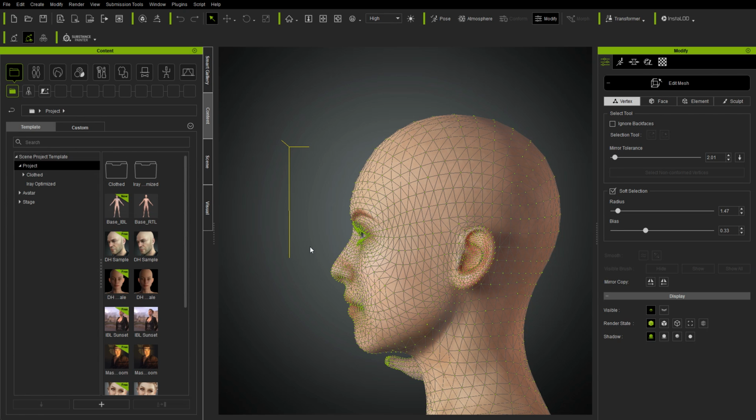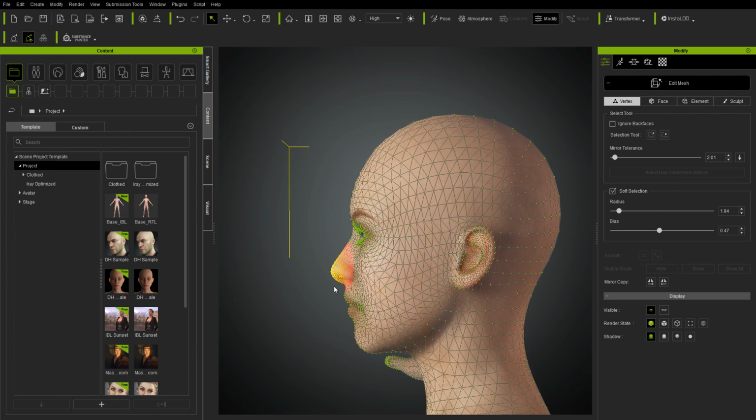So now I'm just going to go ahead and drag a selection over the tip of the nose, and you'll see the selection is there, and I can expand it out by changing the radius here in soft selection. And I can also change the ramp, the bias, and that's kind of how quickly it goes from changed to unchanged. So you can see it becoming more yellow or more red there. So I'll put that kind of right in the middle, I guess.